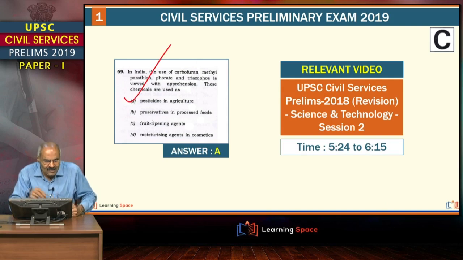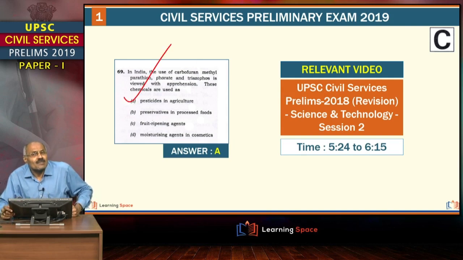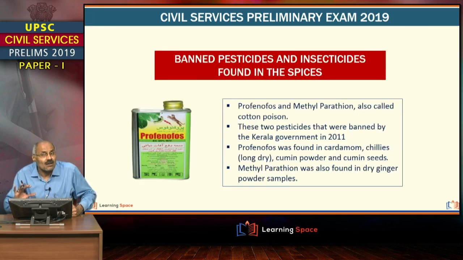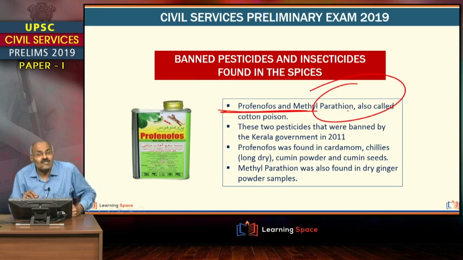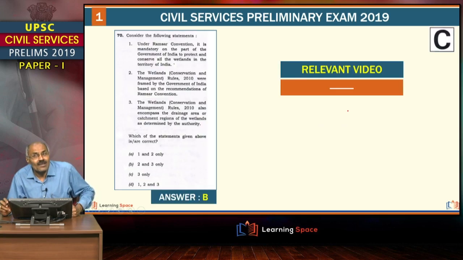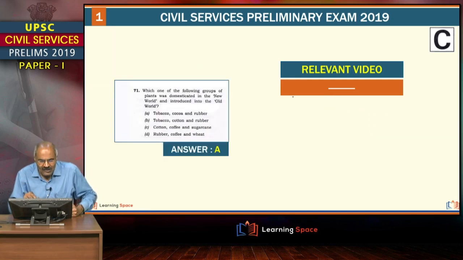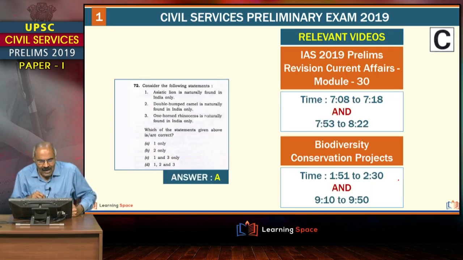And this is pesticide. Several times it came up in the editorials, that is parathion. And not only that, madam also taught with regard to banning the pesticides. Here it came parathion, Profenophos, all these things, right? And this is with regard to Ramsar Convention we taught, but it is not clear from our lectures. Friends, this we could not teach. And this one we taught. Asiatic lion came into picture because of some diseases, very clear.